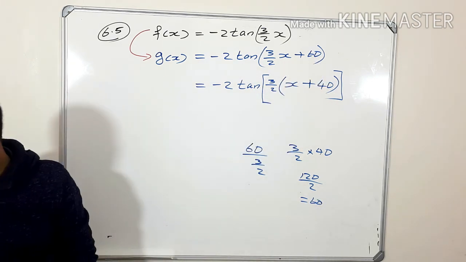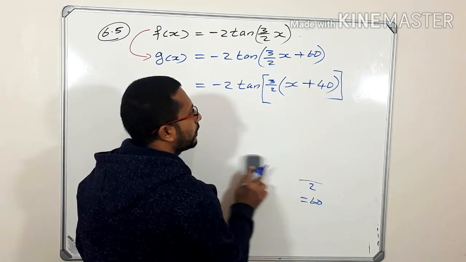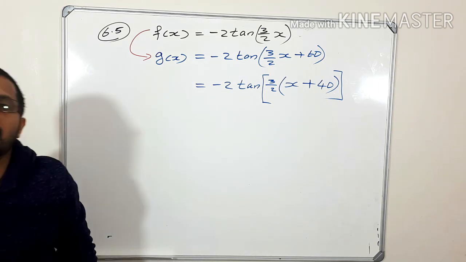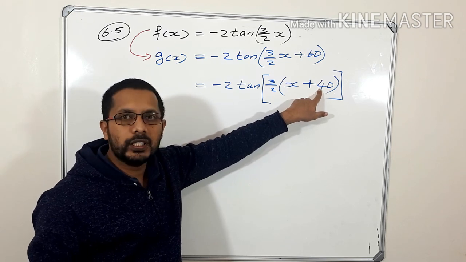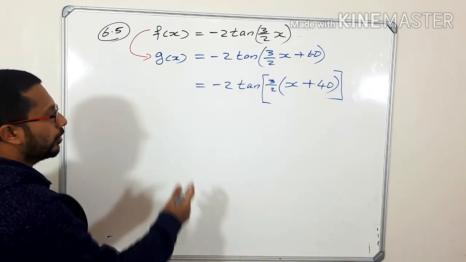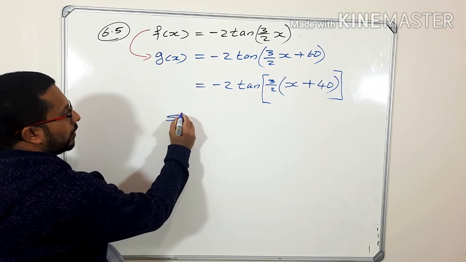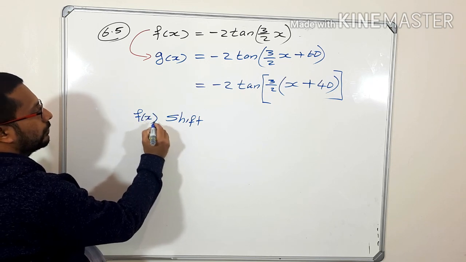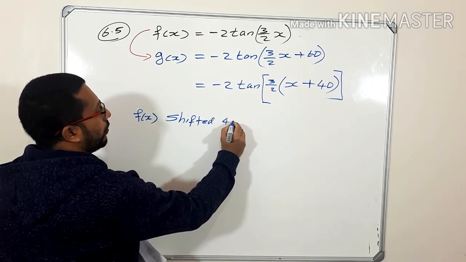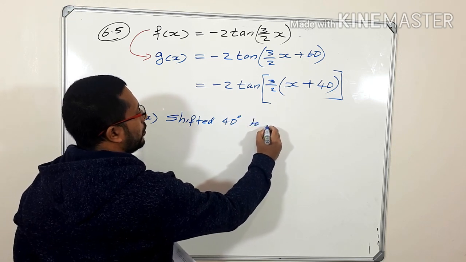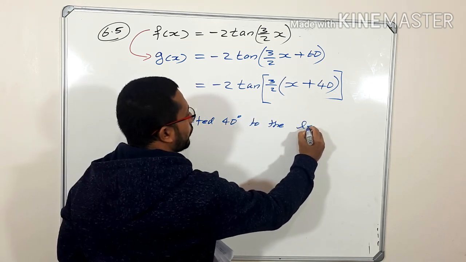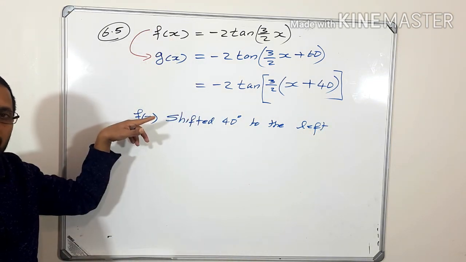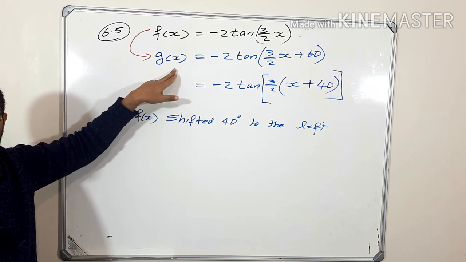Okay, so now look at this one. Now you can easily answer what type of transformation that is. 40 degrees to the left. So what you have to write? F of x shifted 40 degrees to the left. The f of x graph is shifted 40 degrees to the left, so that you will get the g of x graph. That's the answer.